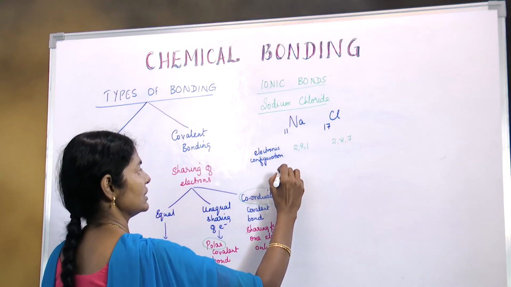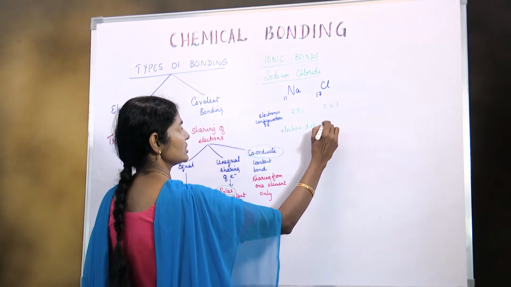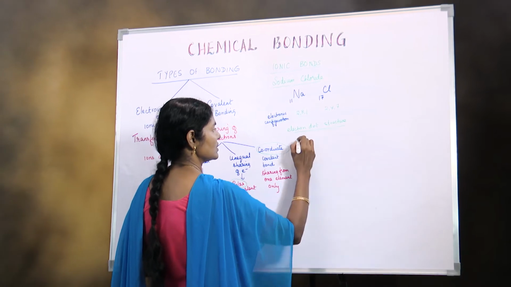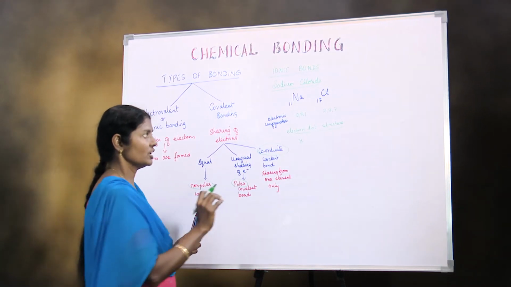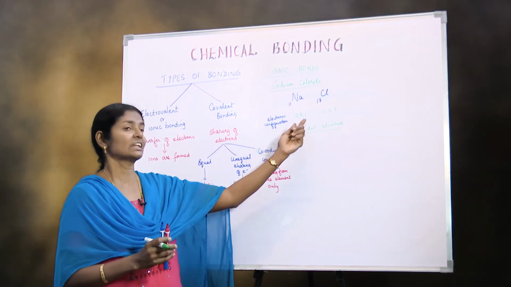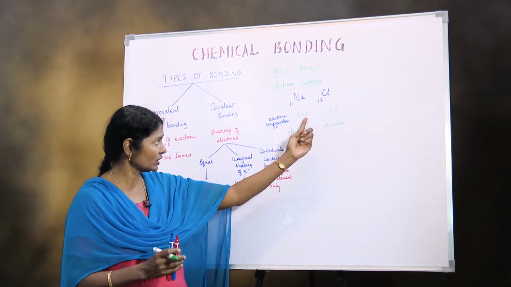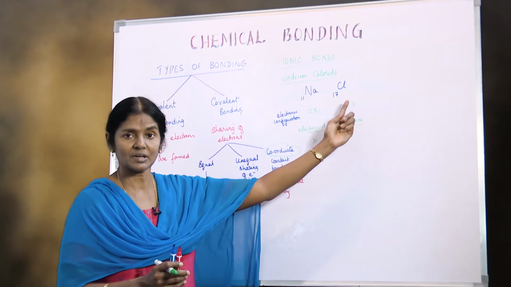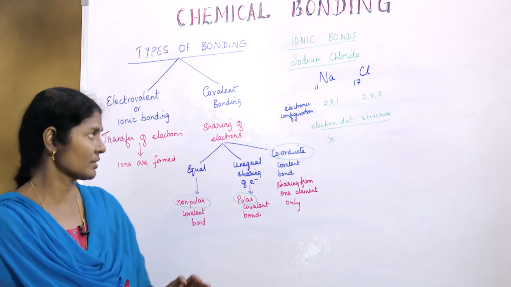Whenever we write the electron dot structure, one important thing that we must remember is we take into consideration only the electrons of the valence shell. We don't need to put 11 dots. We don't need to put 17 dots. We are only going to have 1 dot for sodium and 7 dots for chlorine. Maybe you can differentiate with different colors or different shapes.